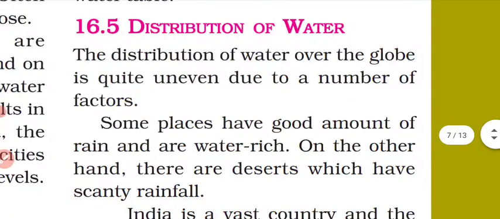Now, distribution of water. As we all know, globally the distribution of water is not even, it is always uneven. At one place in our country there is a flood, and at the same time another place is facing drought conditions. So there is a huge difference in water distribution in India and in places all over the world.